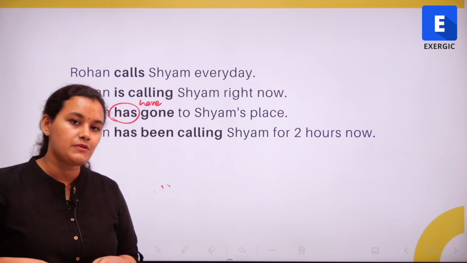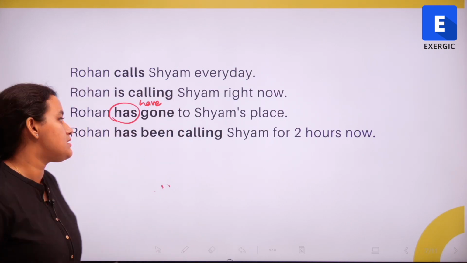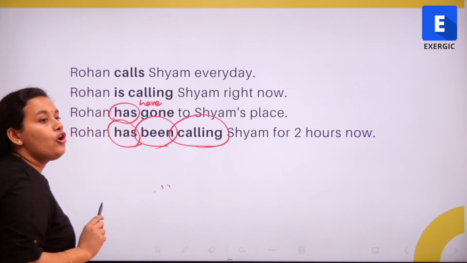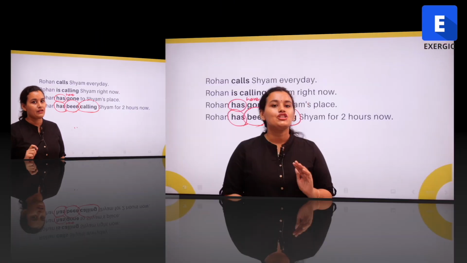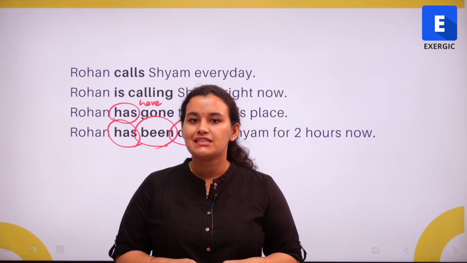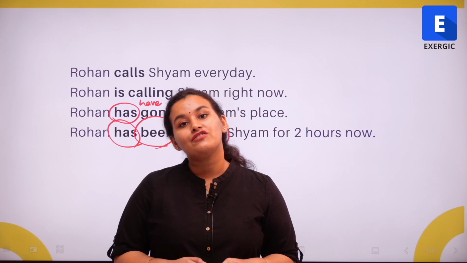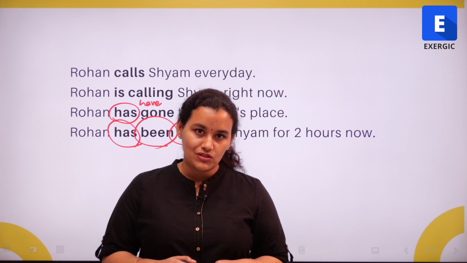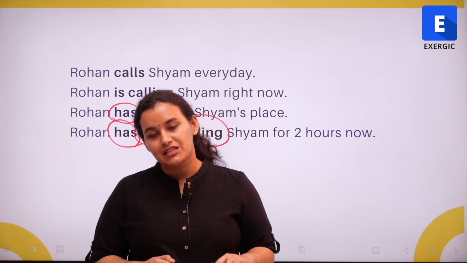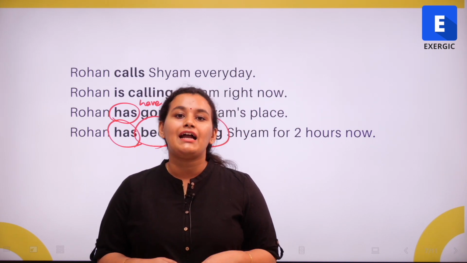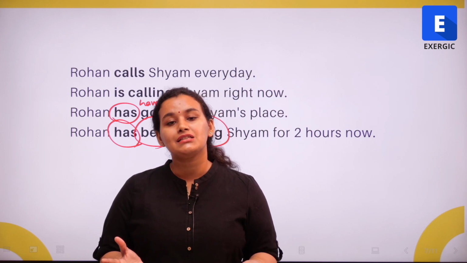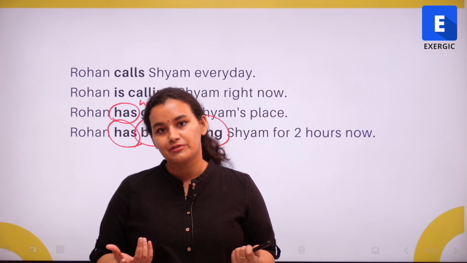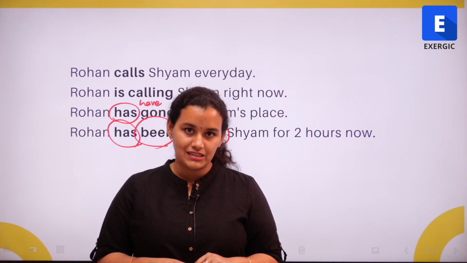Right? How do I frame a sentence in the present perfect continuous? I'm looking for a has, a been, as well as an ing version of the verb. So this brings us to an end of our lesson on present tenses. Each of the different present tenses has quite a few varied applications. We understood the different circumstances in which each of them can be used and how to recognize or frame sentences in each of them. And we also saw some supporting examples in the form of affirmative, negative, as well as interrogative sentences.